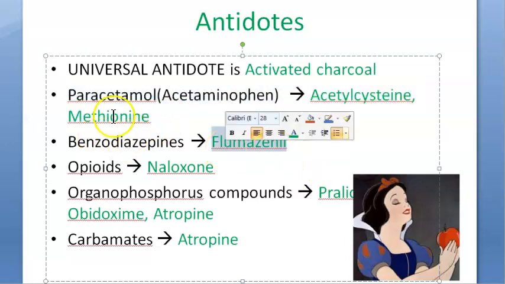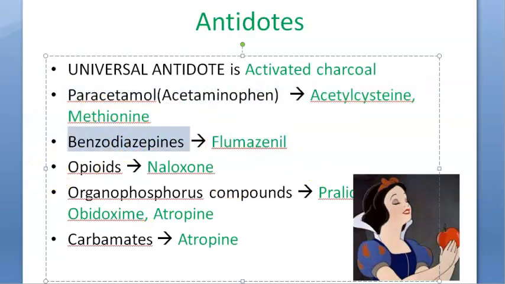Then coming to benzodiazepines. If somebody has taken benzodiazepines and it has caused poisoning, then the antidote is flumazenil. Flumazenil does what? Flumazenil is going to be a receptor antagonist, so it will not allow the toxin to work. It will block actions of the toxin. So flumazenil is going to block the action of benzodiazepine. Opioids, antidote: naloxone.